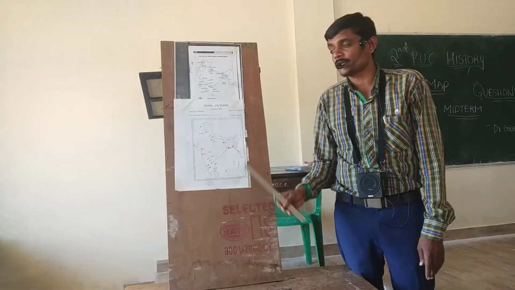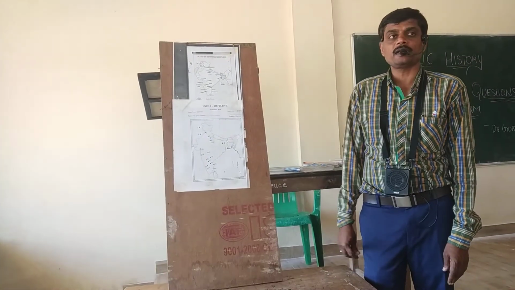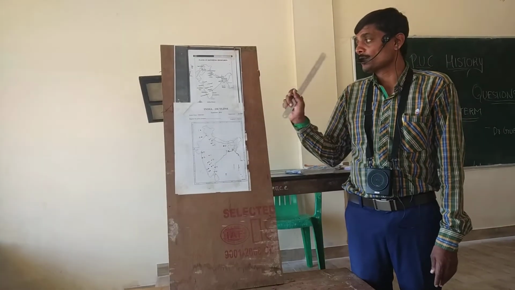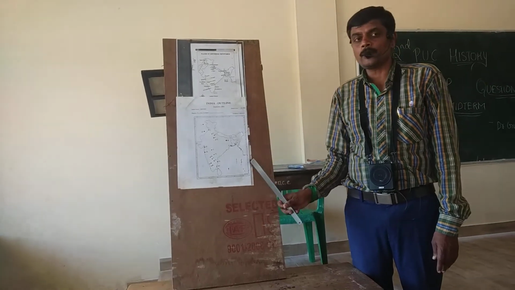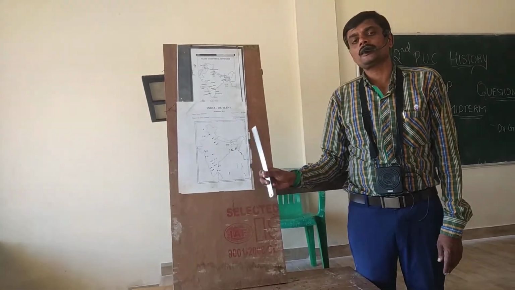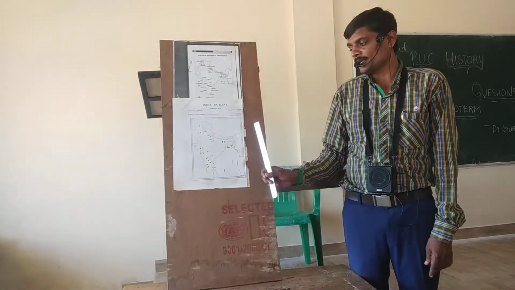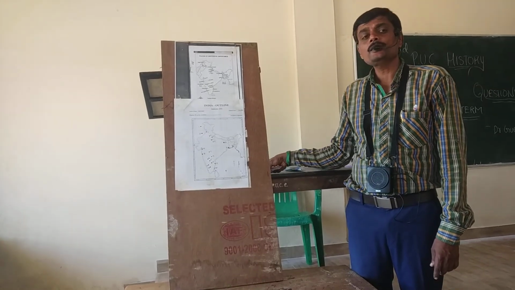The total 8 places come to your examination. Mark carefully; the historical importance is very easy, but mark carefully during the examination time. Okay, thank you very much.